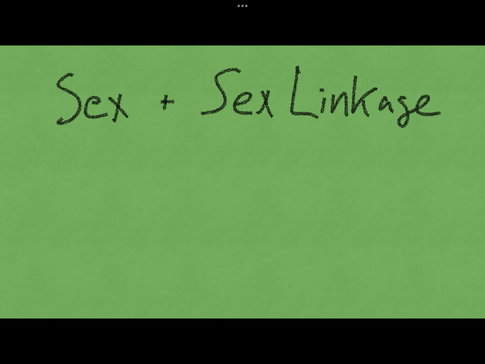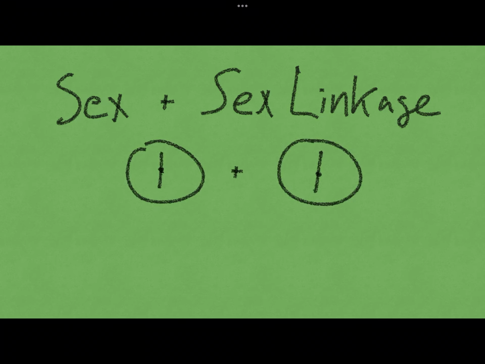In Chapter 4, we explore our first departure from Mendelian inheritance with the concept of sex and sex linkage. In Chapter 2, we discussed how meiosis produces haploid gametes. Those haploid gametes then undergo fertilization to become a diploid adult. This is the process of sexual reproduction.